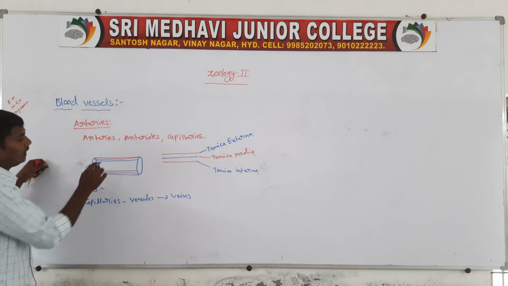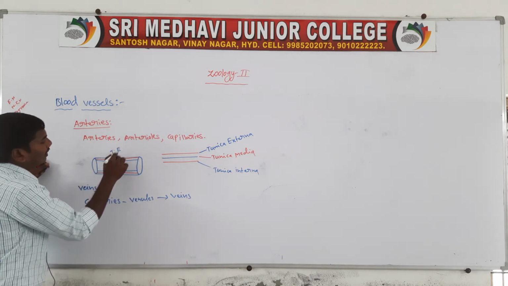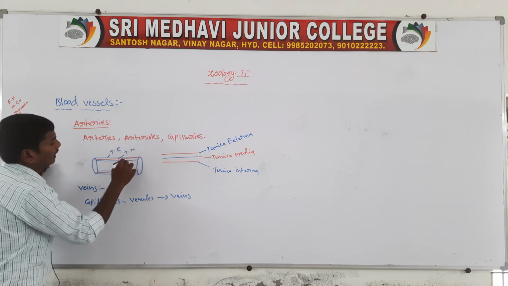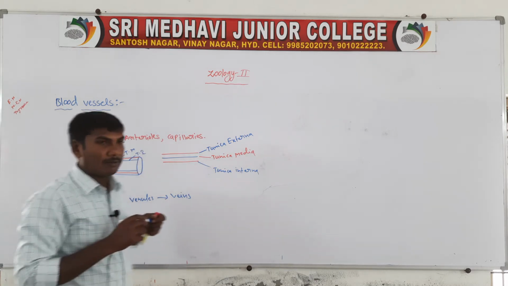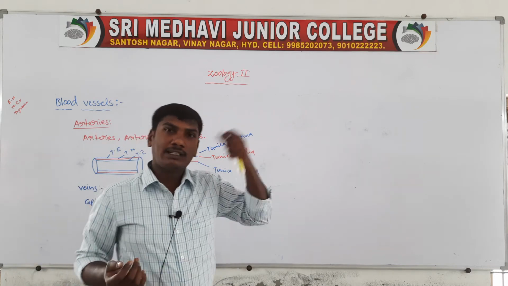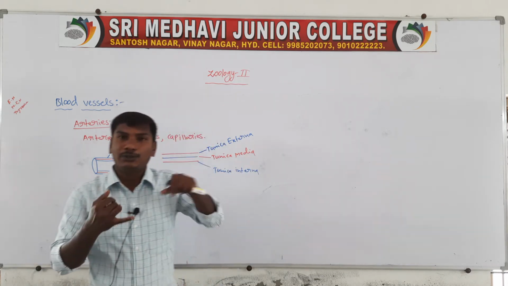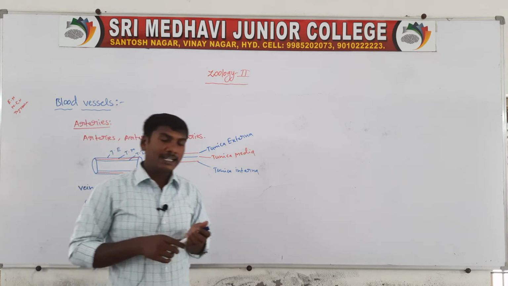The three membranes are the tunica externa, the tunica media and the tunica interna. The blood vessel is formed by three membranes: the outer membrane is the tunica externa, the middle one is the tunica media, and the inner one is the tunica interna.